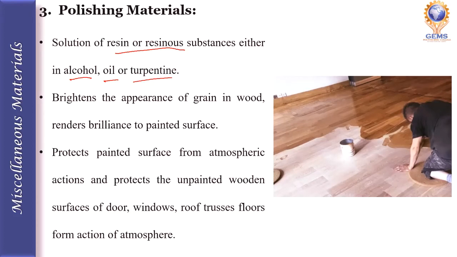These polishing materials brighten the appearance of grain in wood, render brilliance to the painted surface, and also protect the painted surface from atmospheric action and protect the unpainted wood surface of doors, windows, roof trusses, floors from action of atmosphere.